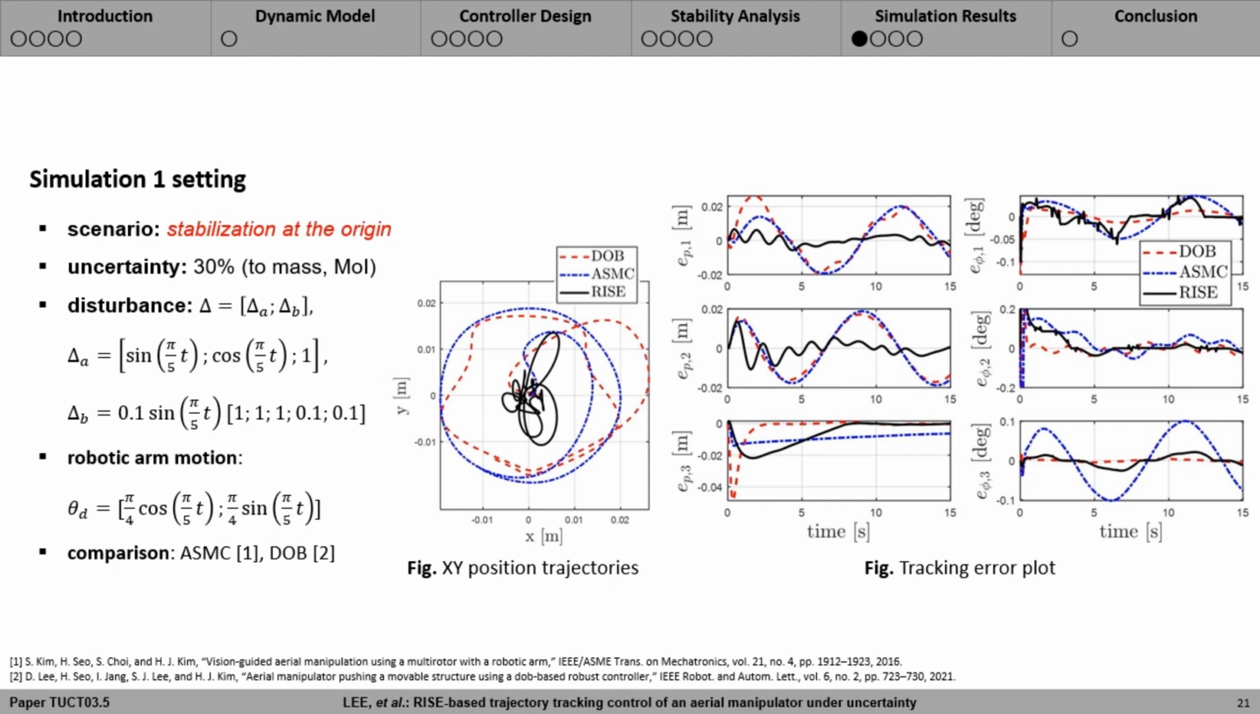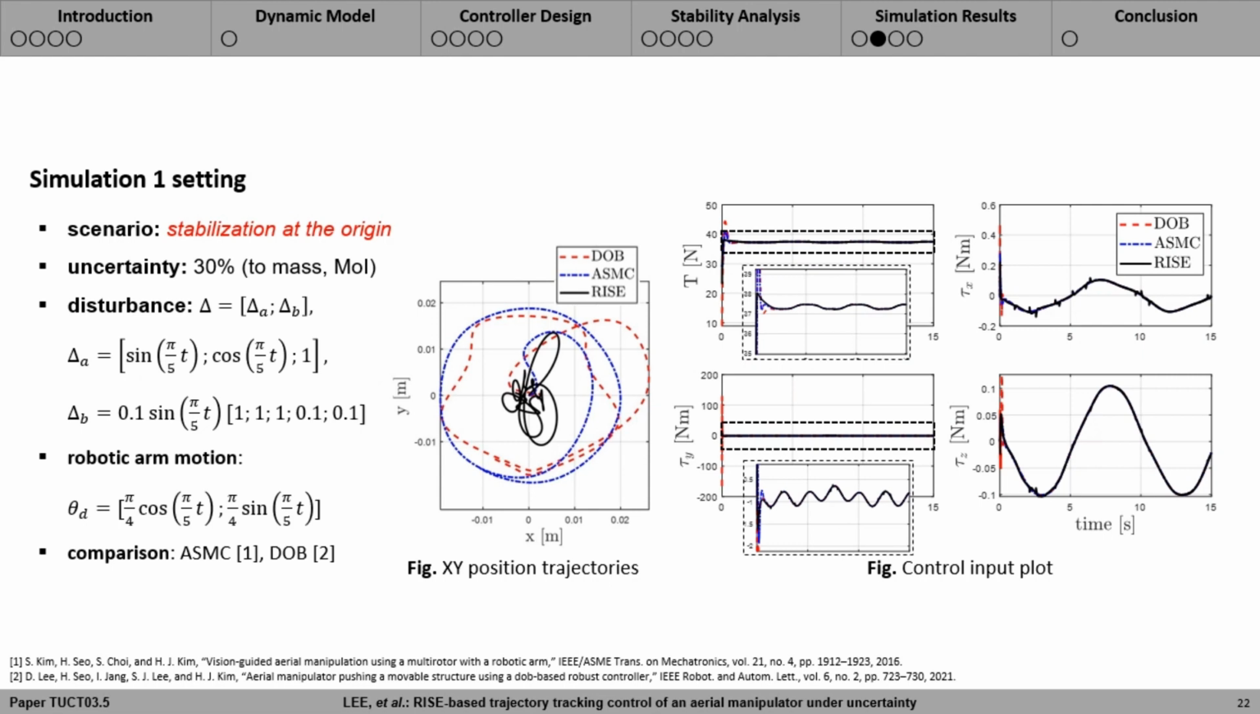In all figures, red dotted lines are the result from DOB, and blue dashed single dotted lines are those from ASMC. The black dashed lines denote the result from the proposed rise controller. The left figure shows XY position trajectories. One can observe that the proposed controller outperforms the other two in terms of convergence to the origin. Time history of error signals also shows effectiveness of the proposed controller compared to the other two.